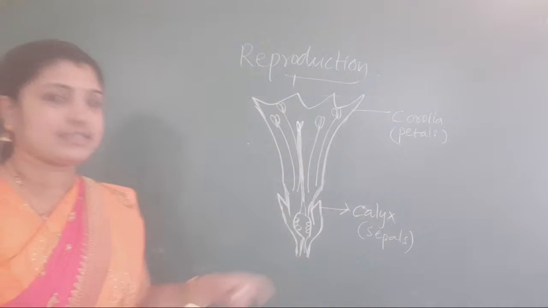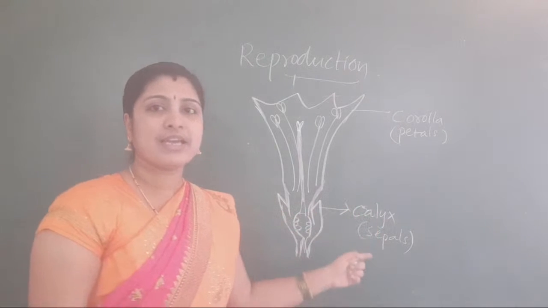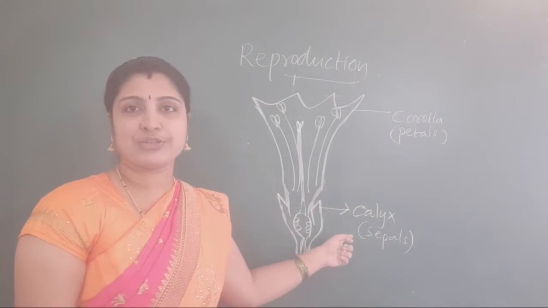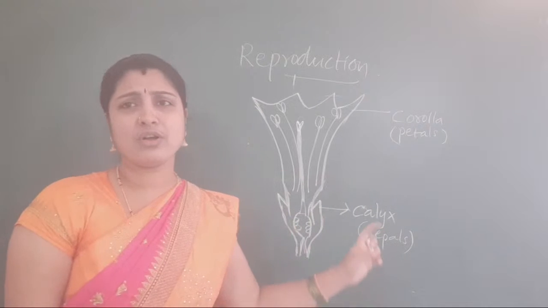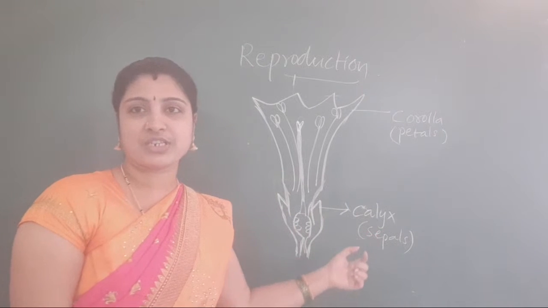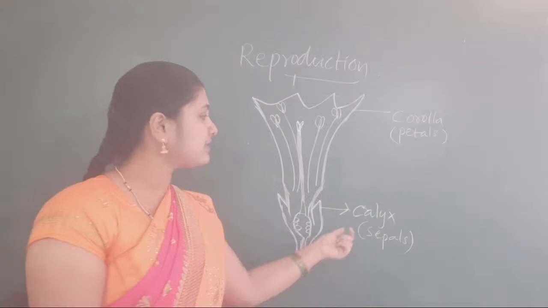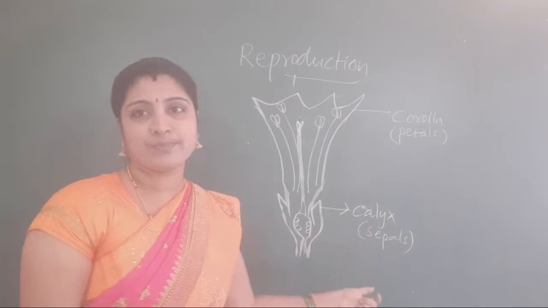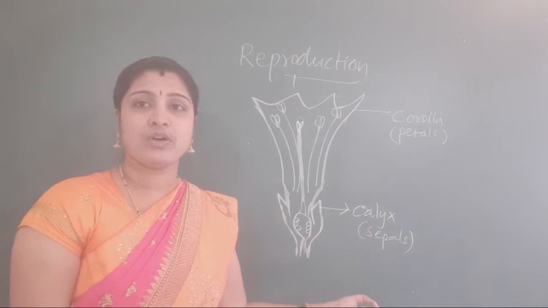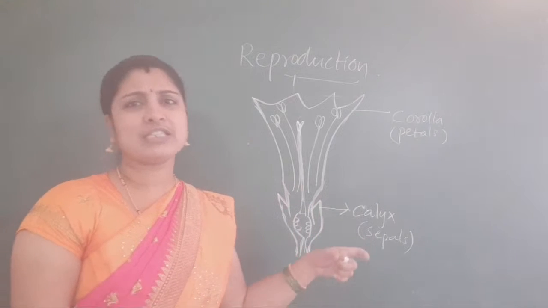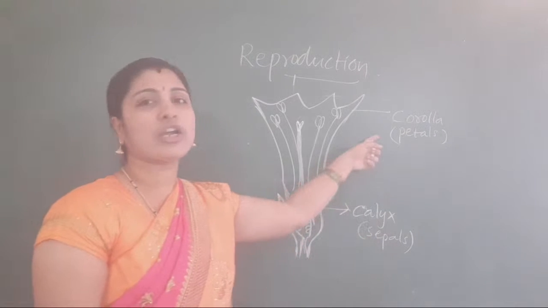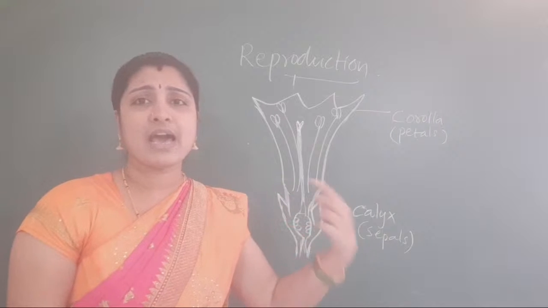Sepals and petals. Sepals will always be green in color. If you observe any flower, green color structures are present at the bottom. Those are known as calyx or sepals. In each and every flower, this will be green. But what about corolla, petals?